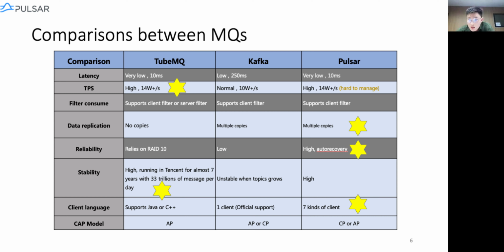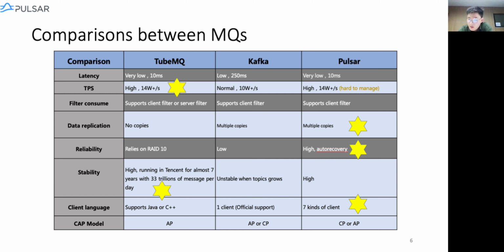And also for the client languages, TubeMQ supports C++ and Java, while Kafka only has one official client, which is Java. We know that you can find a lot of Kafka clients, but only the Java client is maintained by Kafka.